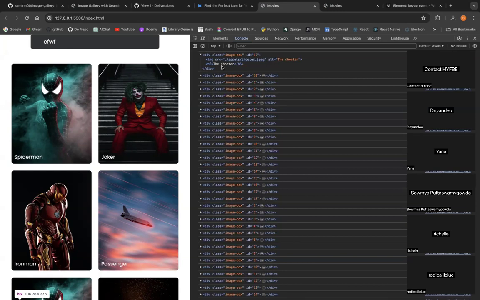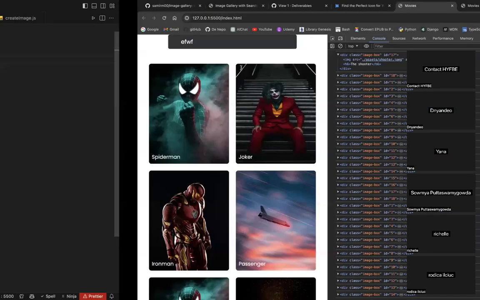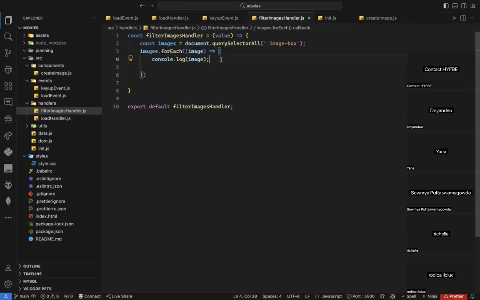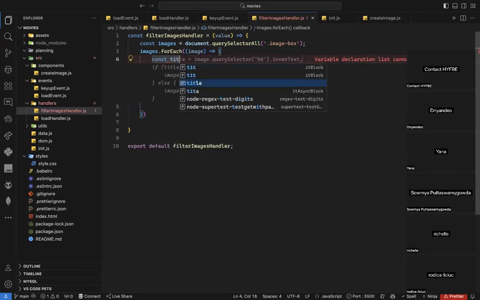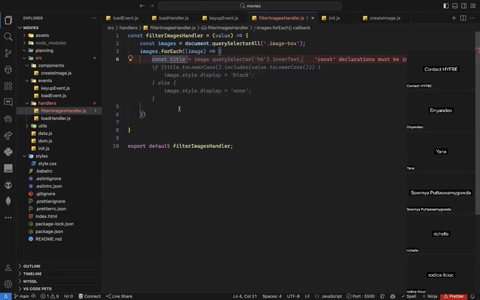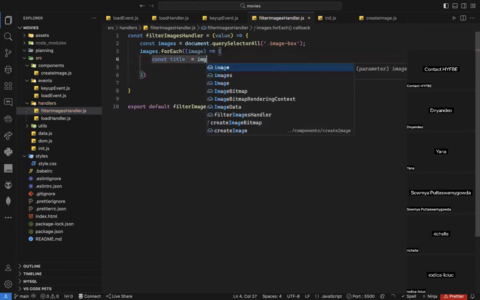So I have my DOM element here. What I can do now is select this guy, which is H6. Why? Because I want the header or the title of the movie. But how can I get the title of the movie? Can anyone tell me how I can get the title of the movie? Well, I can simply say const title, for example. Remember, I am looping through all the movies. Remember that. Const title, it will be image, which is my DOM element.